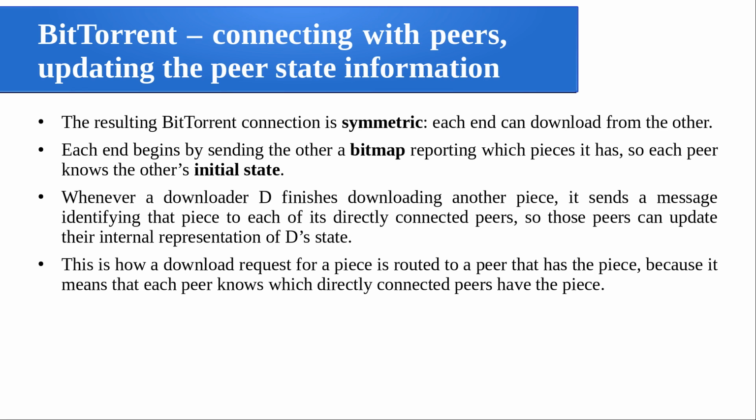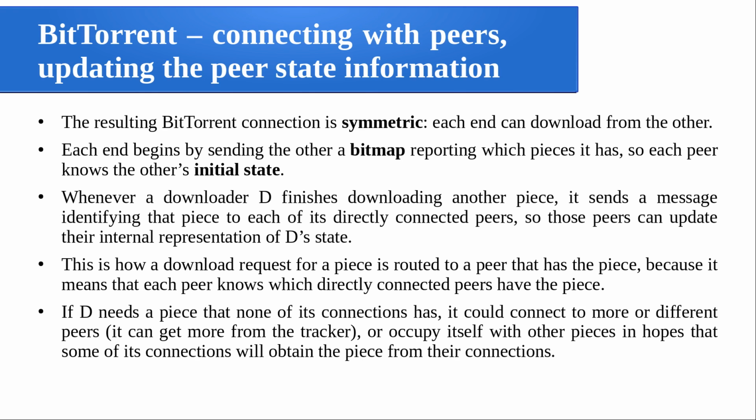So this is how a download request for a piece is routed to a peer that has the piece, because each peer knows which directly connected peer has the piece. Whenever I am getting more and more pieces, accordingly I am updating my neighbors also. So together that bitmap is going to help me locate which pieces are available in which nodes.